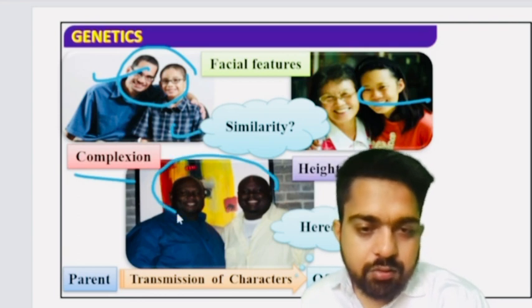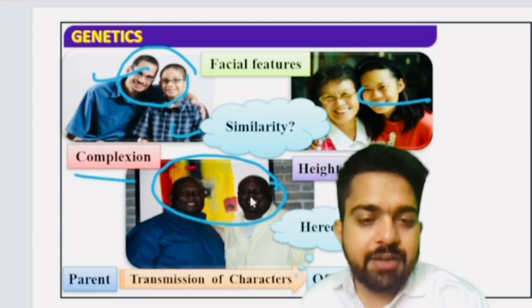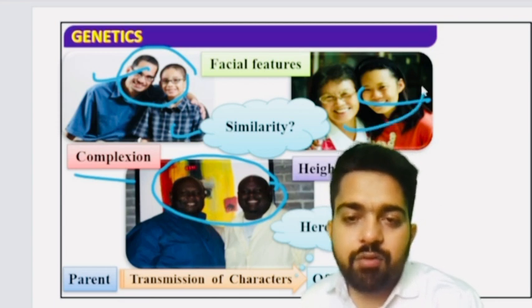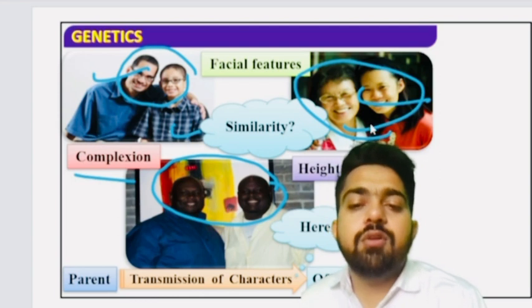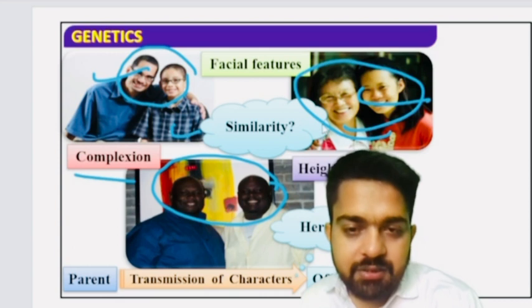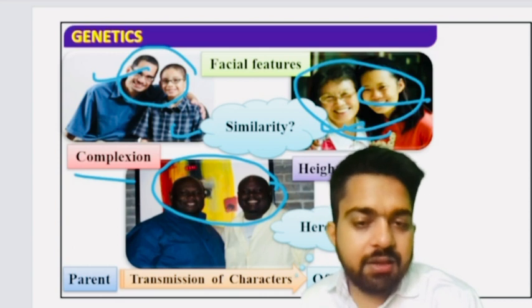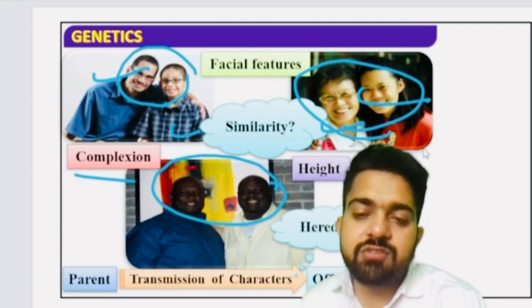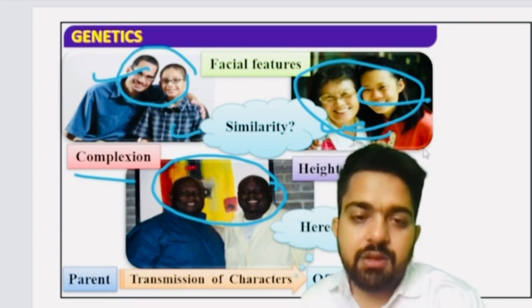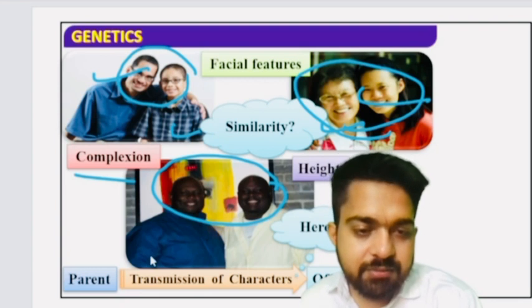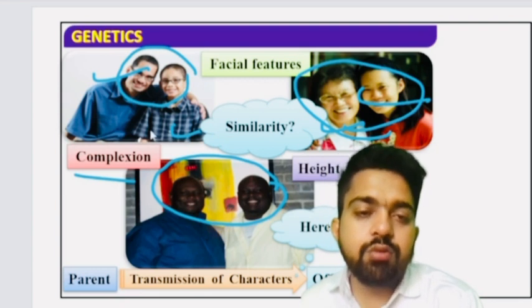The complexion of that two brothers, height of the two brothers, complexion of face structure of both the parent and the progeny, you can observe there are similarities, right? Clear to all? How, which things do you observe in this? In this you observe that transmission of characters is from parent to progeny.